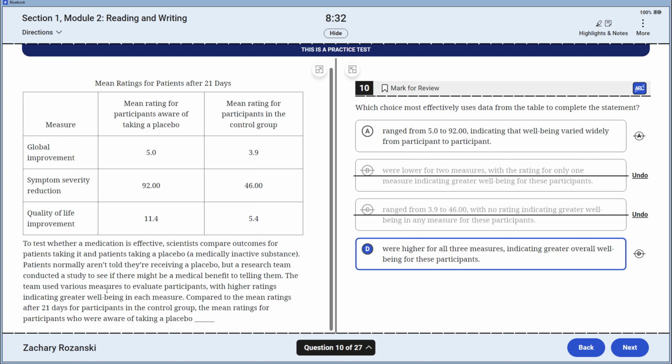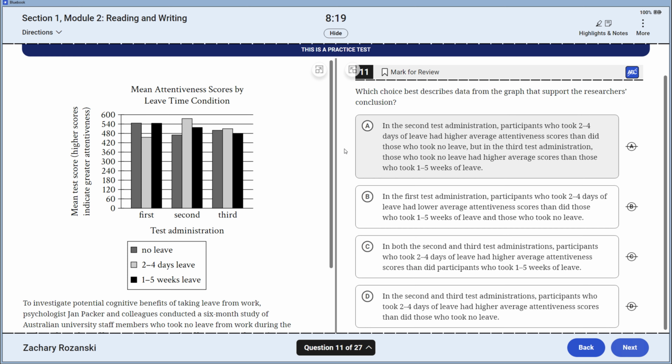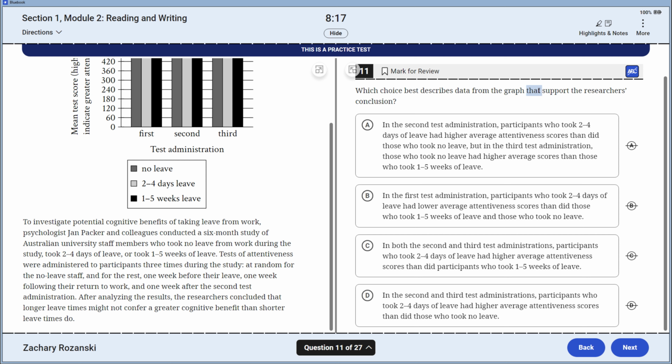I'm going to read back a sentence. Seems compared to the mean ratings for participants who were aware of taking them. This seems to only be focusing on one side. Range from. This gives me both comparisons. This is making me make inferences about the comparison. This one falls. We are again on another chart question. We are supporting the researcher's conclusion.